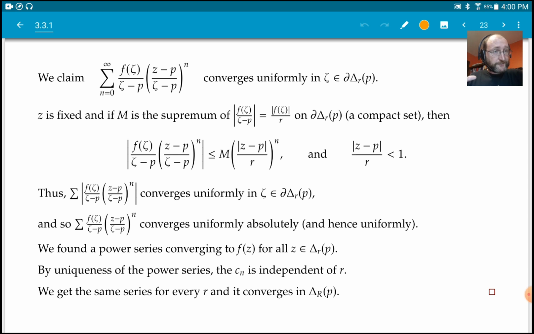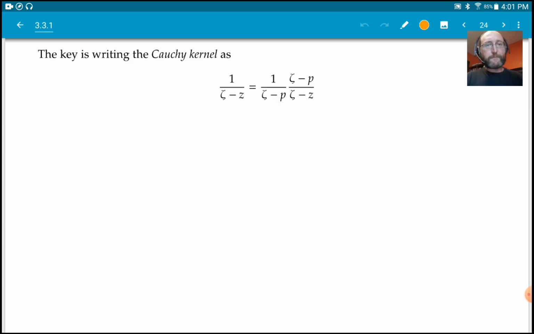It still has to be smaller than big R, but if I have a z in the big R disk, I just choose little r that's a little bit bigger than that, so that the z is in the little r disk, right? And then I applied what I just proved, and I know that the series is still the same. All right, so that's the theorem.